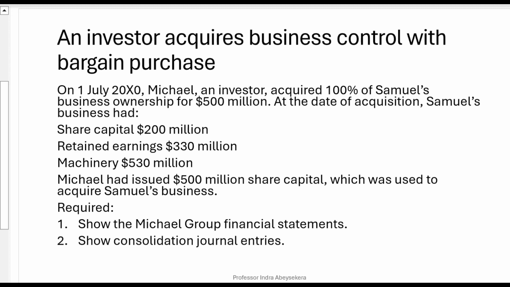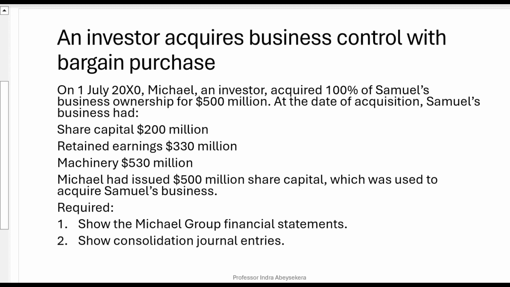At the date of acquisition, Samuel's business had share capital 200 million, retained earnings 330 million, and is represented by machinery 530 million, less liabilities 0, and net assets are equal to 530 million.